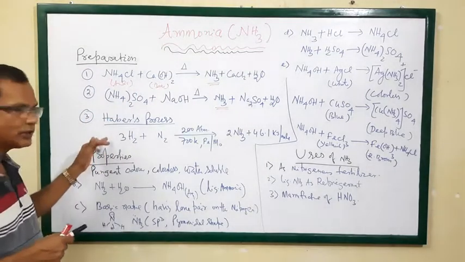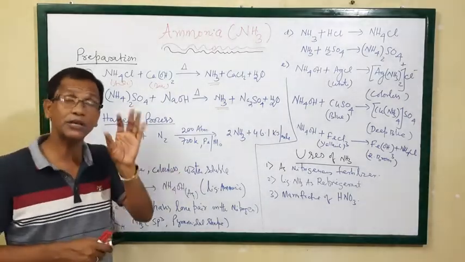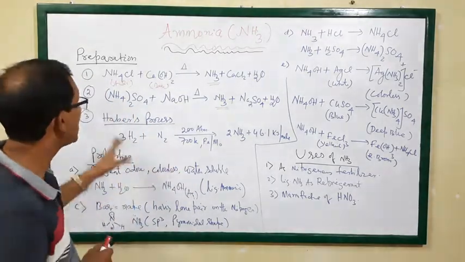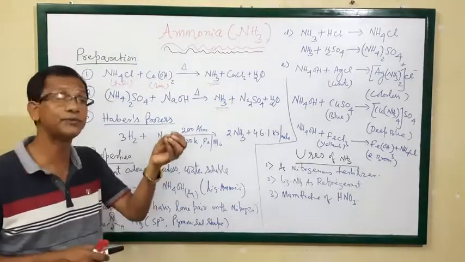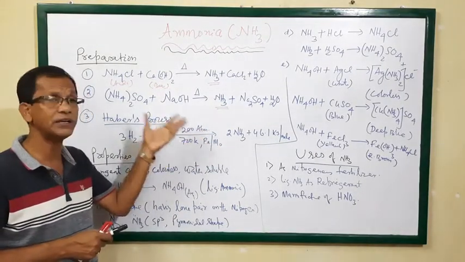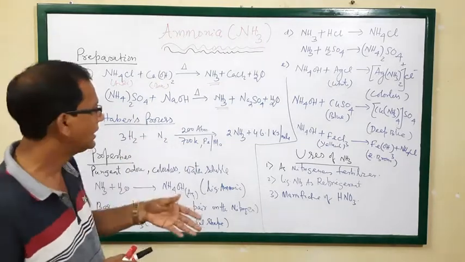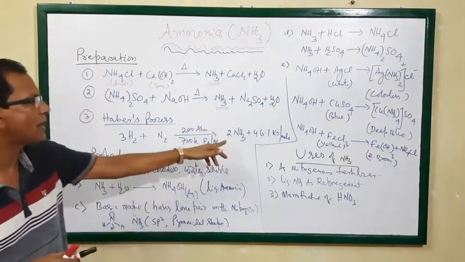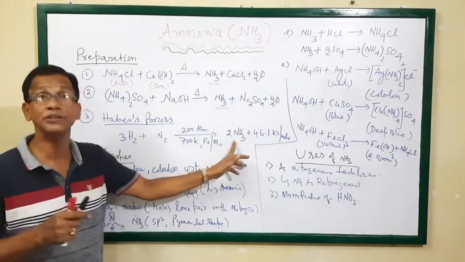Then another method of preparation is the industrial method of preparation. Commercially, how can you prepare a large amount of ammonia gas? Ammonia gas is very important in the preparation of fertilizer. That's why preparation of ammonia gas is important in the industry.